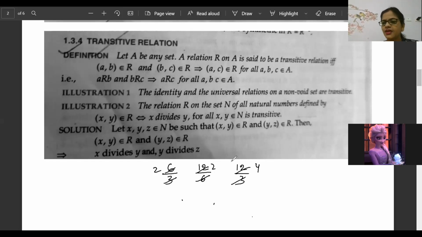This is what they are telling. Now, is it easy to understand? The set of natural numbers is given. If one natural number divides another natural number, then the second natural number will be dividing the other natural number. That means y divides z. That means finally x will also divide z. That means x divides z, so (x, z) also belongs to R.